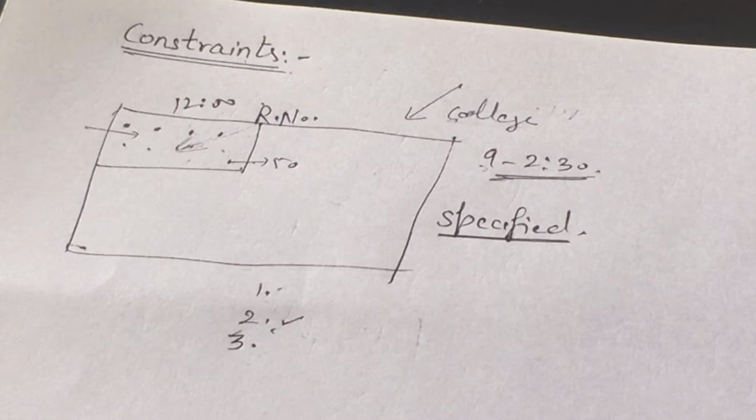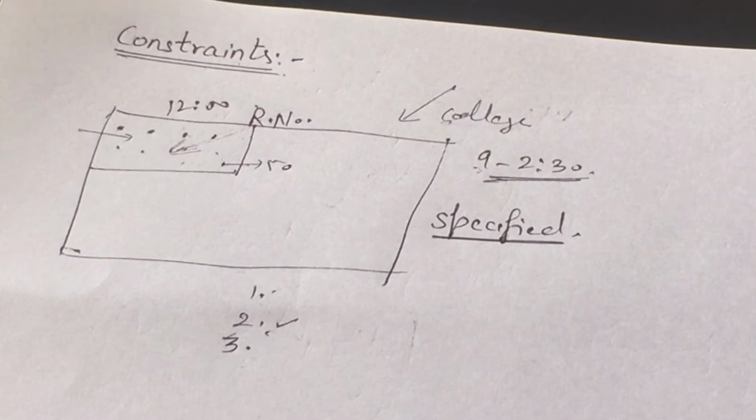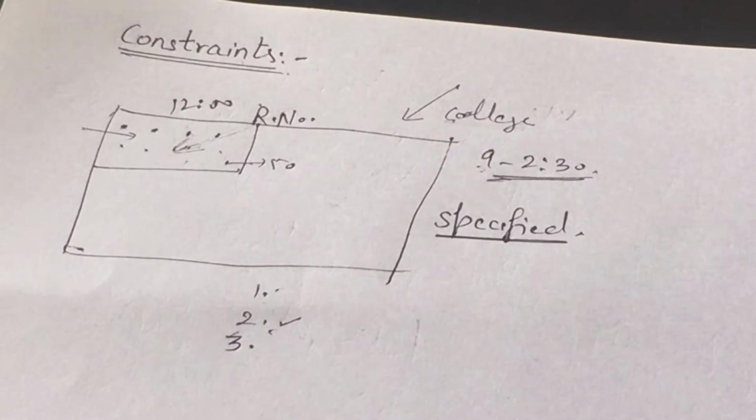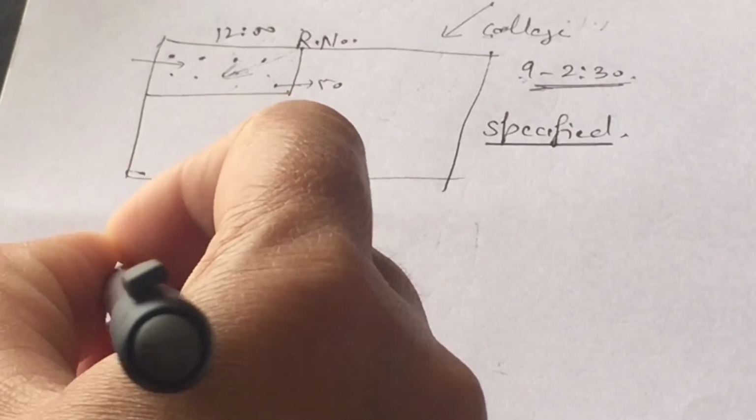On the basis of many criteria, there are four types of constraints we are going to define today. First is known as holonomic constraint.